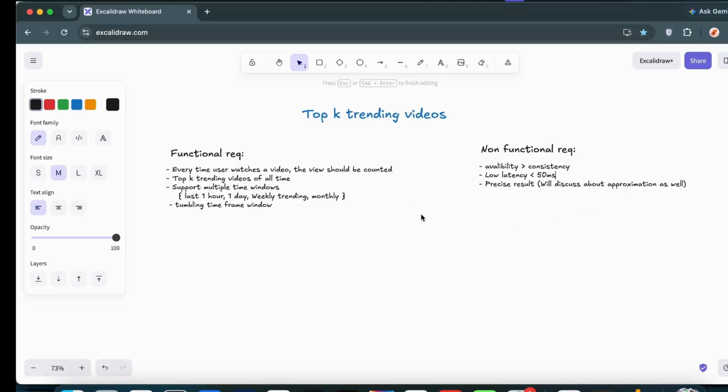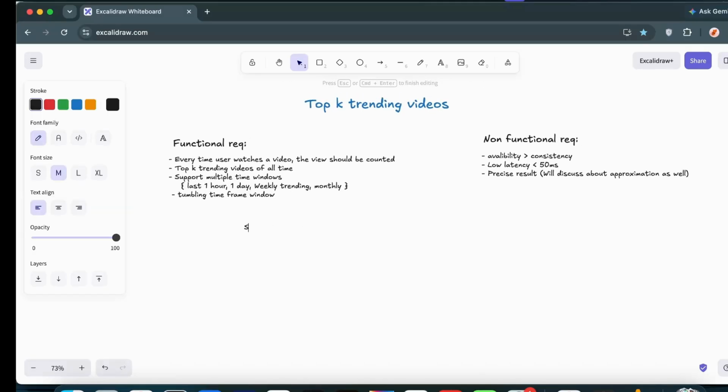Now, if we discuss the scale of the system, we may get numbers like 50 billion views per day. So these many views we are getting, right? Obviously, we try to get the per second figure, so it is 50 into 10 to the power 9 divided by 86400. No need to remember the exact number.